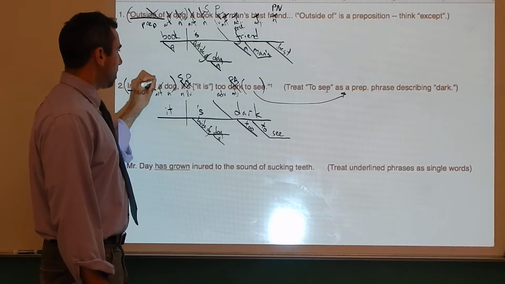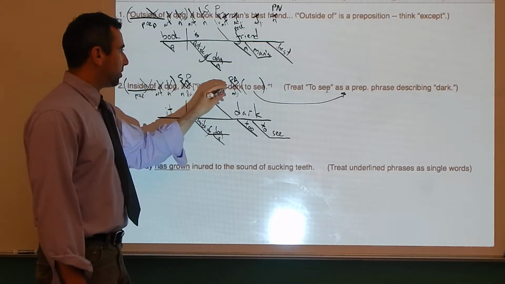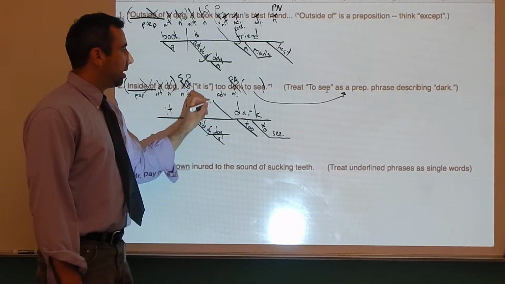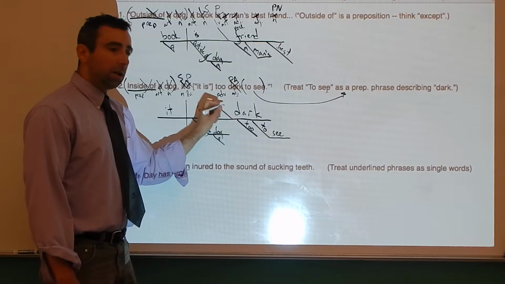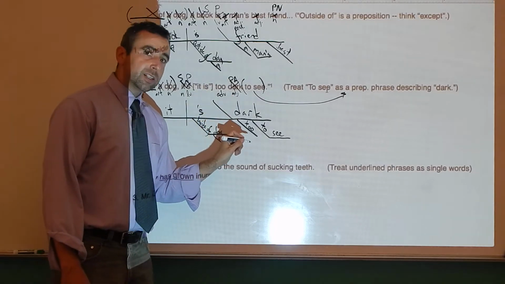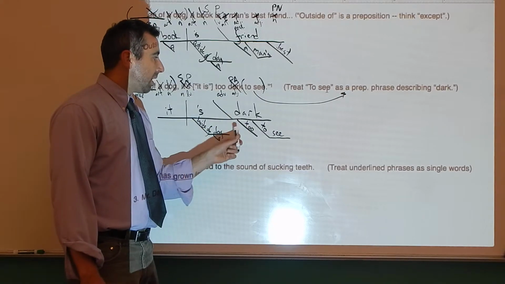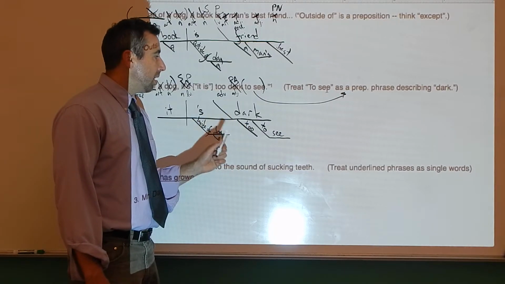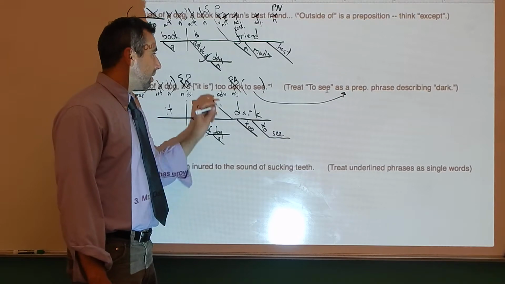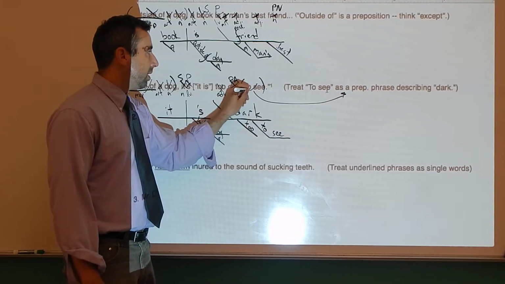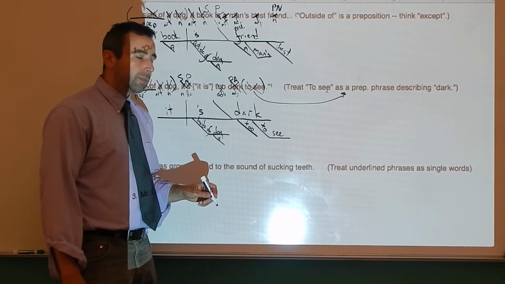Okay, inside of a dog. We did it isn't dark already. Okay, to is an adverb describing dark. Nouns and verbs go on horizontal lines. Modifiers go on diagonal lines connected to the words they modify. So to as an adverb is no different there. And to see, we've got directions for how to diagram that over there. Okay. All right, we did it.